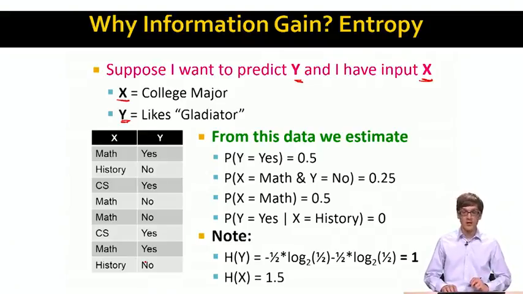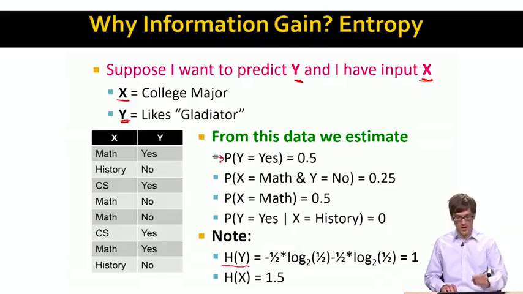Now I could start asking, what are some entropies in this case? For example, what is the entropy of Y? Computing the entropy of Y is easy. Y takes two values, yes or no. First I ask, what's the probability of Y taking the value yes? This is 0.5, so 4 out of 8 cases is yes. So it's 1/2 times log base 2 of 1/2.